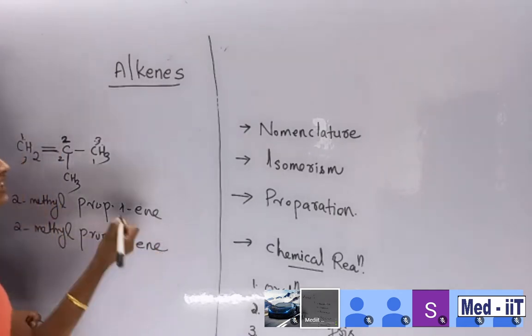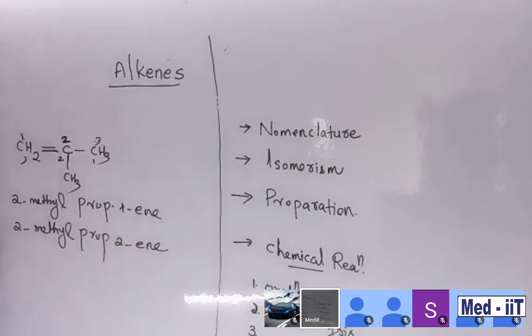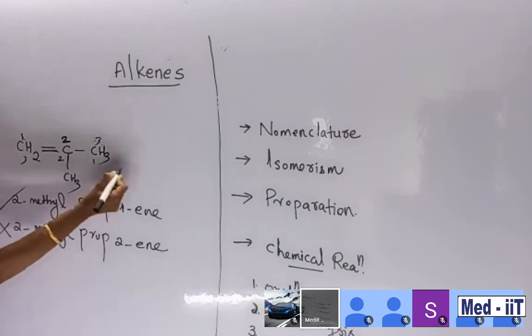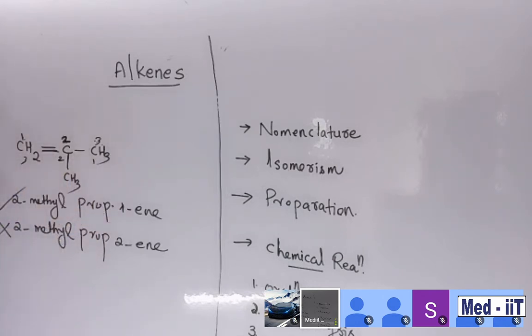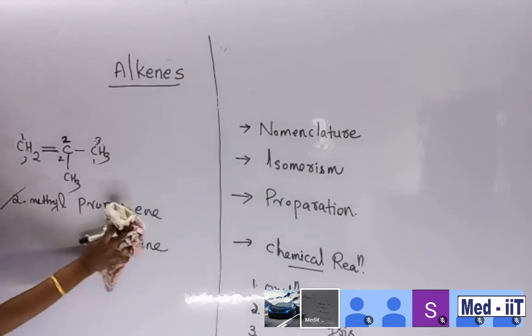This is not good. We want to choose the least number rule. So the actual name is 2 methyl proper 1 ene. This method of numbering is wrong, and this kind of numbering is right. Clear, students? Can I wrap? Yes, ma'am.